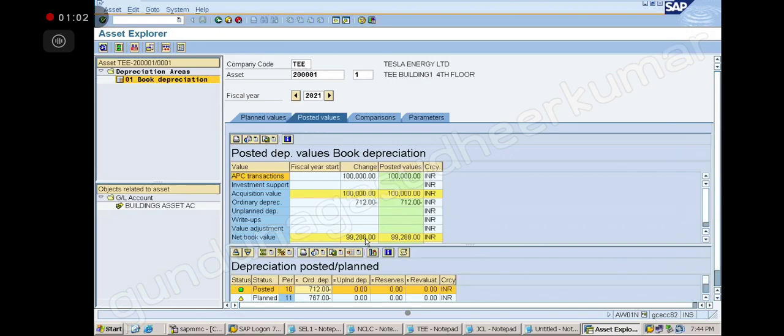Now can I charge a depreciation for the 31st? No, the day is not over. Correct? So after the day is over, then only the day's depreciation is taken up, and then the value is on the 1st of February.